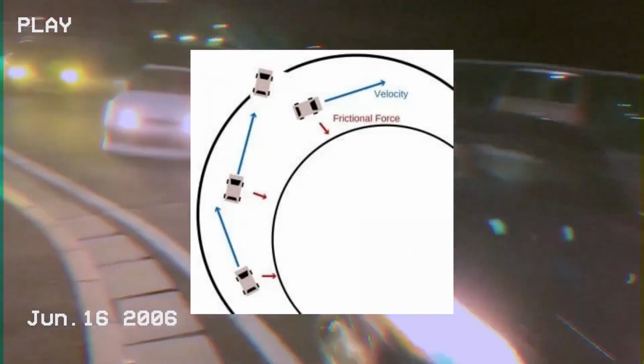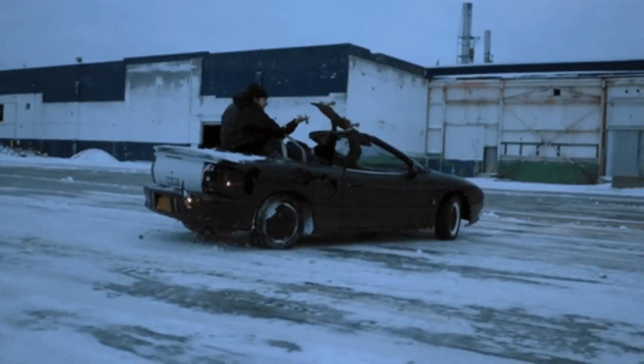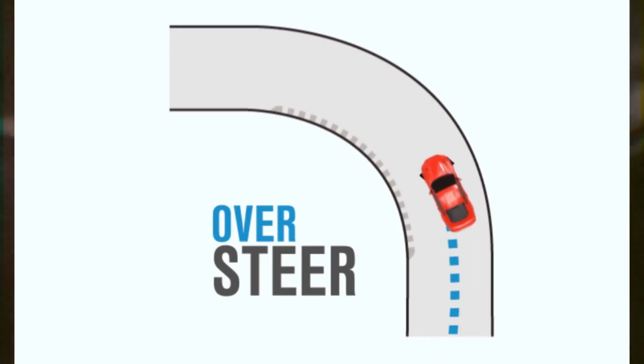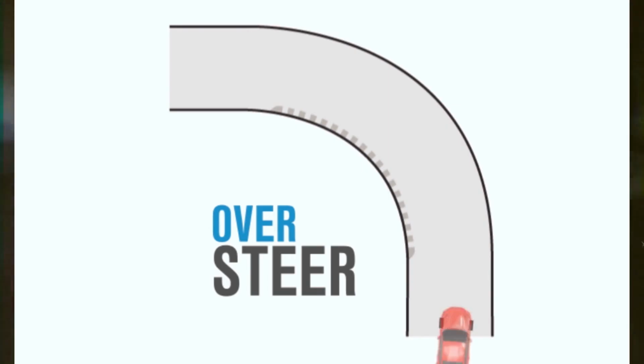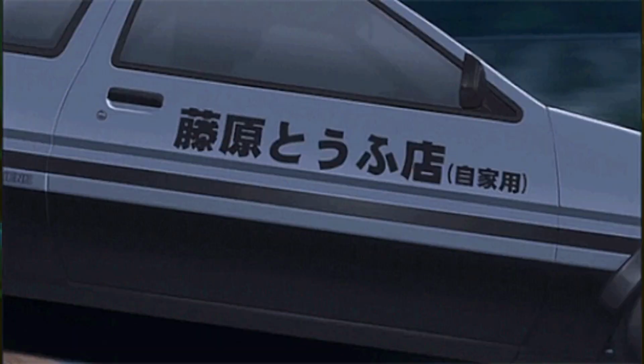Friction is perpendicular to the velocity of the car in the direction the car is turning. Without friction, the car would continue to go the direction of its original motion. When the speed is high enough in a turn, the corner is sharp enough, and the car is high enough in weight, the centripetal force overcomes the static friction of the tires and the car oversteers, leading to the over-rotation of the tires. When not controlled, the car will spin out. However, when the driver is skilled and knows the technique, they will enter a drift.